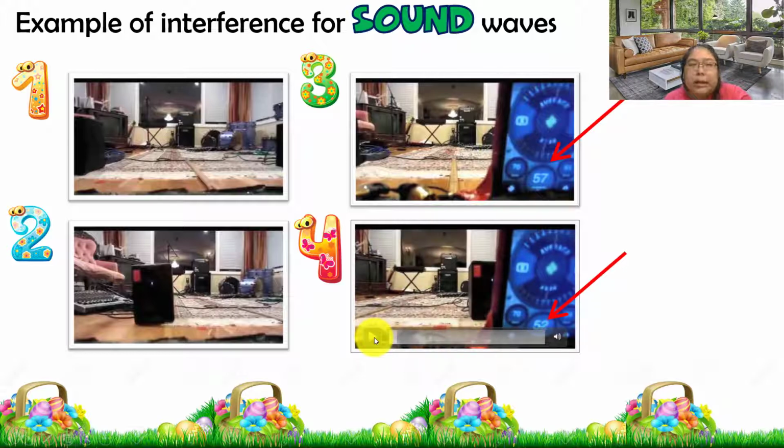So this one is an interference of the sound. They got lower, we can say soft. After that, continuous with the louder. Then soft and louder.